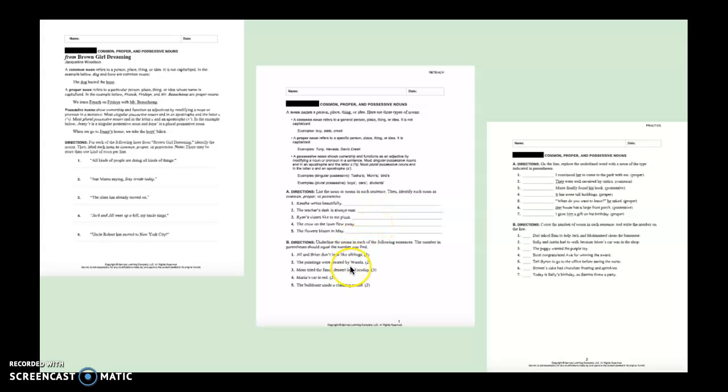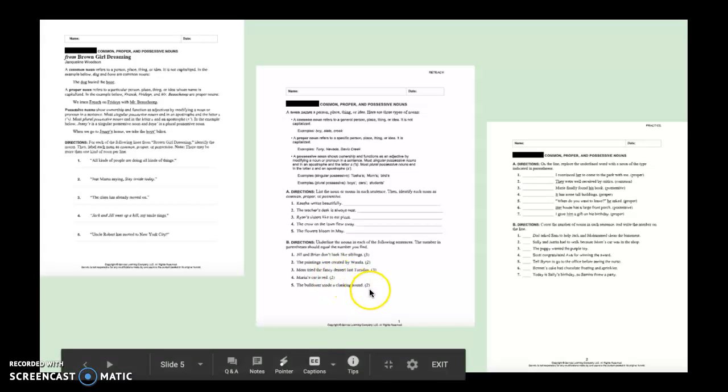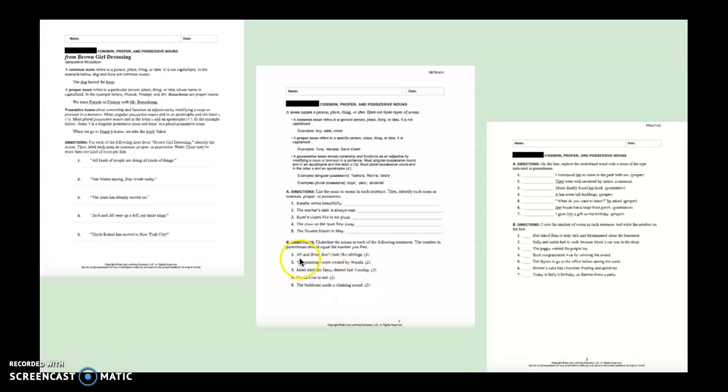Now for part B, you're going to underline or circle the nouns in each of the following sentences. And in parentheses, there's a number after each line. That tells you how many nouns you're going to find in that line. So if we look at number 1, "Jill and Brian don't look like siblings." There are 3 nouns in this sentence. So I would circle Jill because that's a proper noun, it names someone. Brian because it names someone. And siblings is a noun, they're people, but it doesn't name anything specific. So there are my 3 nouns.